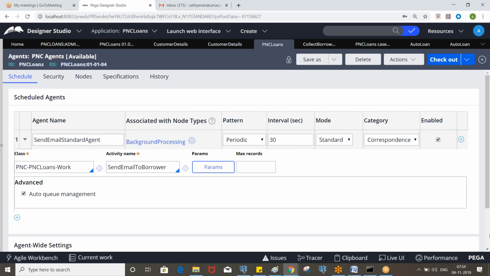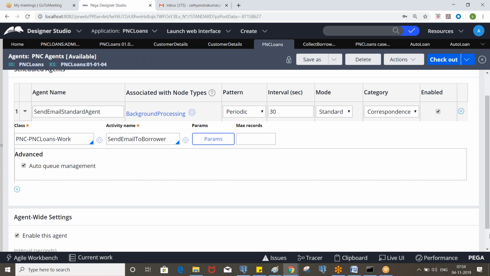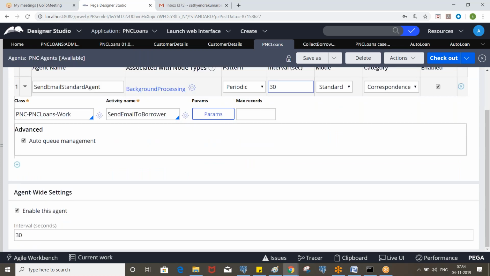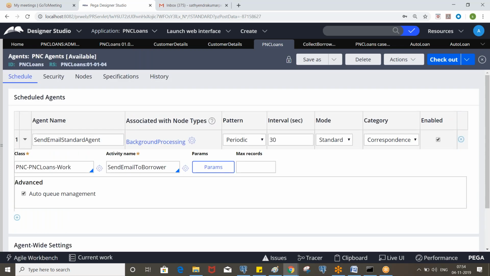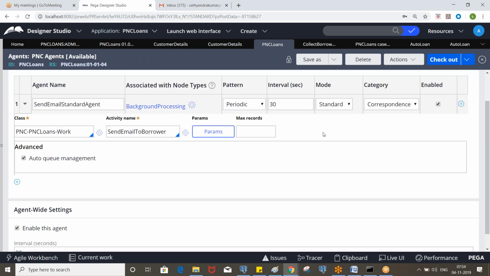For that, we need to use the remote tracer. That option is available in the tracer, and we need to capture the agent request ID. At the time of agent execution, you need to make sure the tracer is active and running. Once we are done with the standard agent, we'll go for the advanced agent. It will be simple: you just configure the advanced agent and put the activity. You don't need to handle the queue items and all these things.